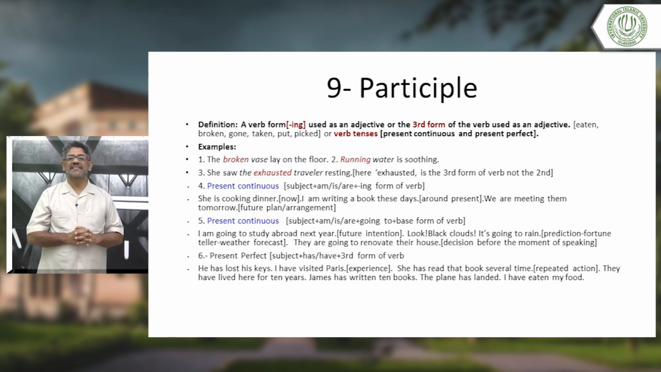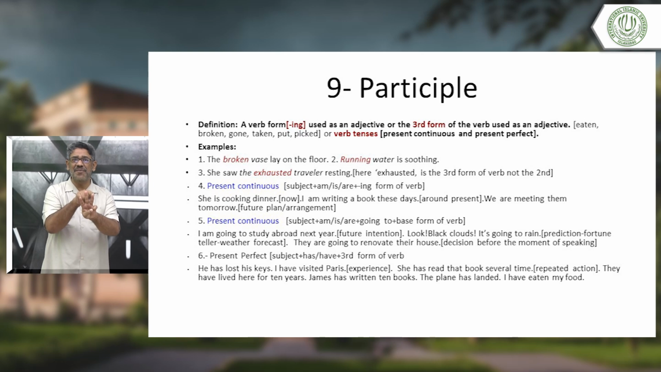The plane has landed means it has a meaning in it. Landed is what? First, second, third. What form of the verb? Second? No. It is the third form of the verb. Okay, we use the past participle. The plane has landed. It has a meaning.